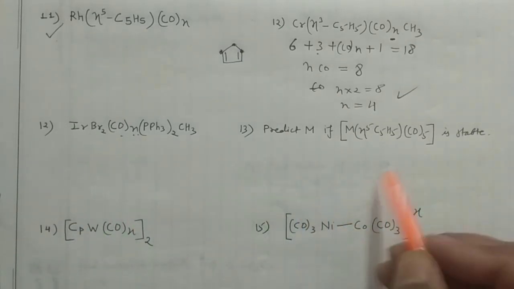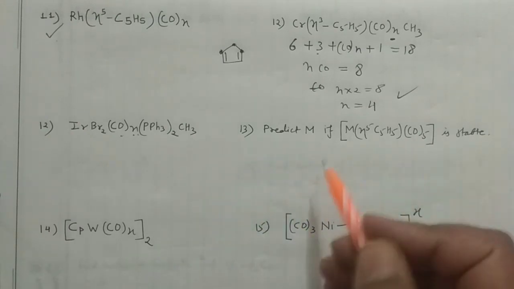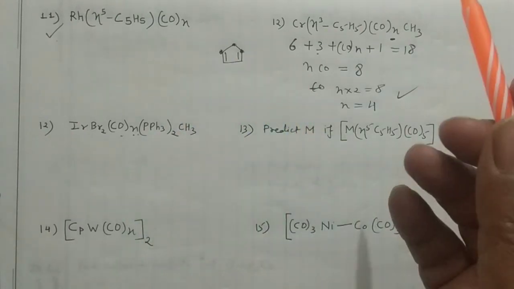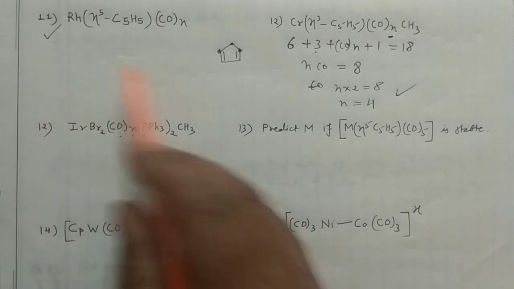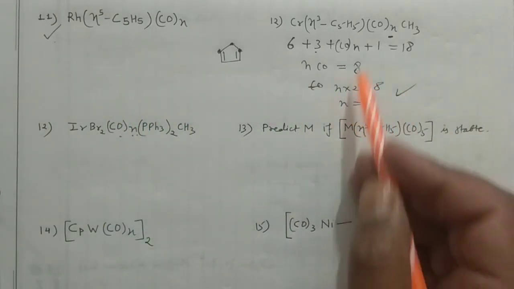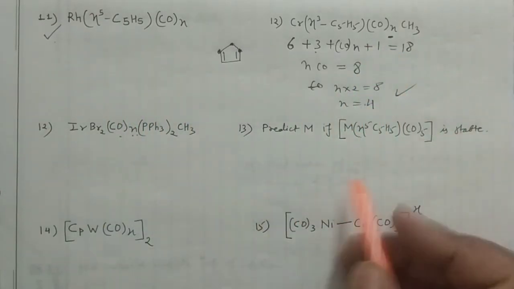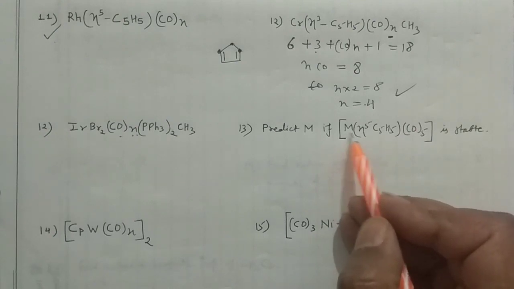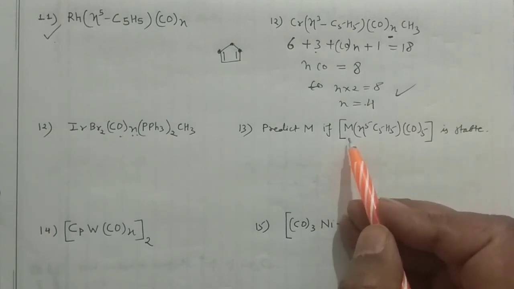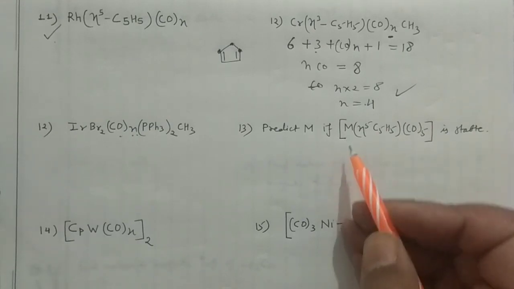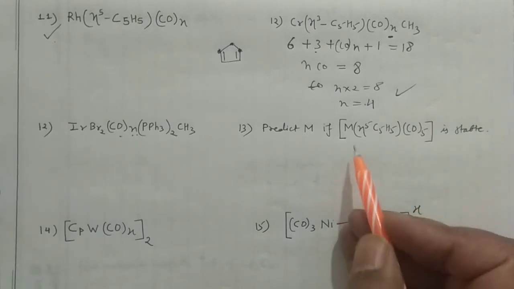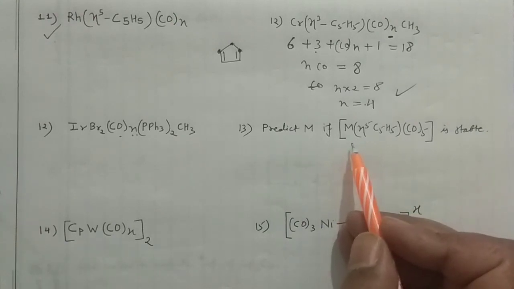Okay, then there is a new type of problem. Initially you calculated the number of electrons. Now, in the two problems, you have calculated the number of ligands. Now you have to predict the metal. What is the metal present here? They can ask this problem, and actually they are asking it in the GATE examination as well as the NET examination. So how can you solve that particular problem?